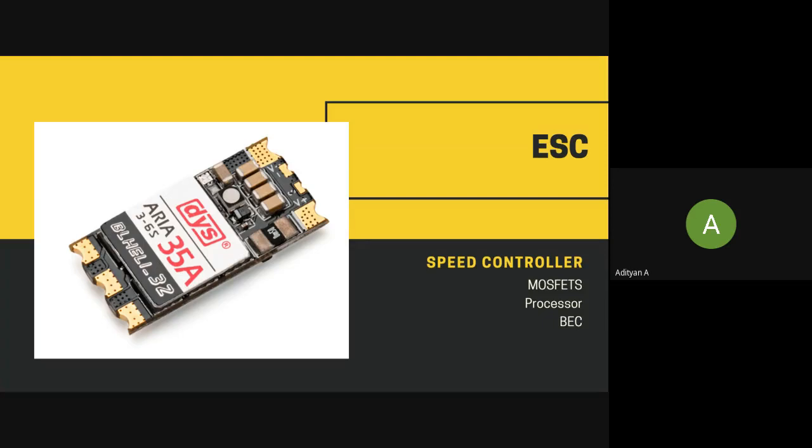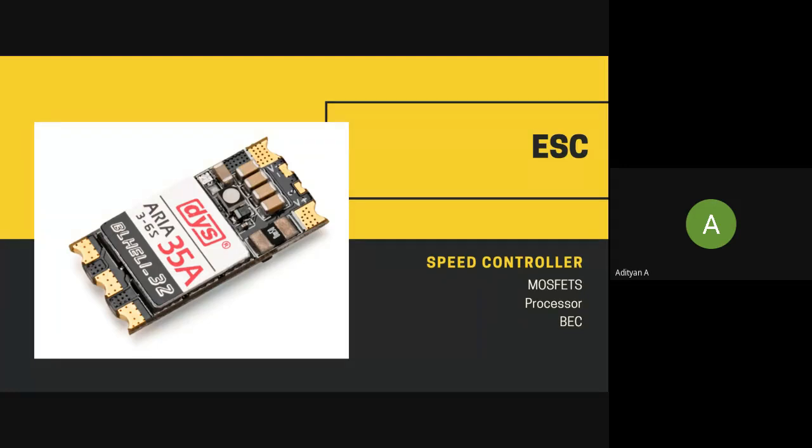Given that each brushless motor requires an ESC, a quadcopter will require 4 ESCs. These take the signal from the flight controller and power from the battery and then make the brushless motor spin. Right. Although it sounds simple, it is anything but. An electronic speed controller can be designed with 3 essential components.